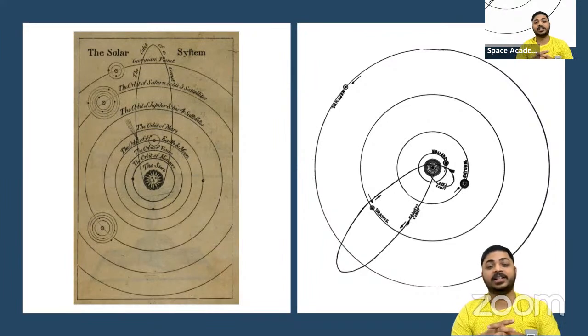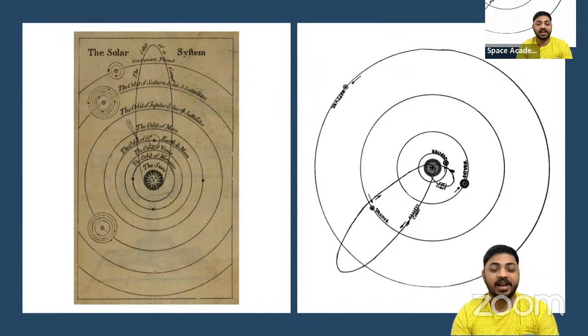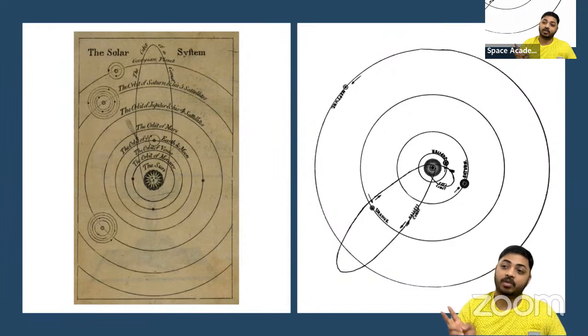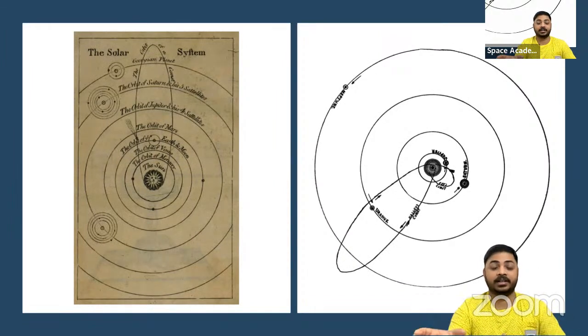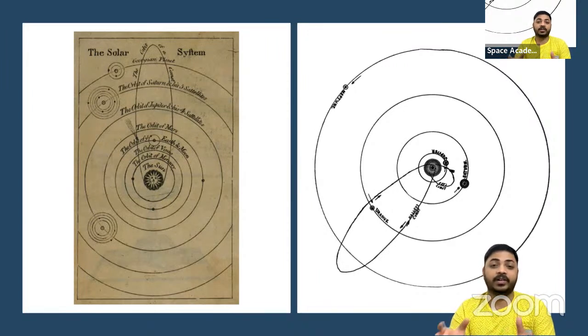To understand this situation, imagine you're traveling to your school with your school friends in a school bus. When you look at your friend, both of you are at rest. But if someone is observing you from outside, both of you are moving with the bus. So it depends on the observer who's moving and who's at rest. But overall, in astronomy, everything is moving.